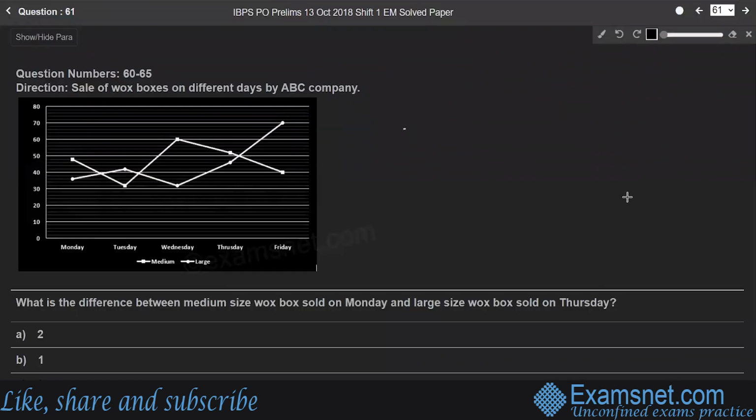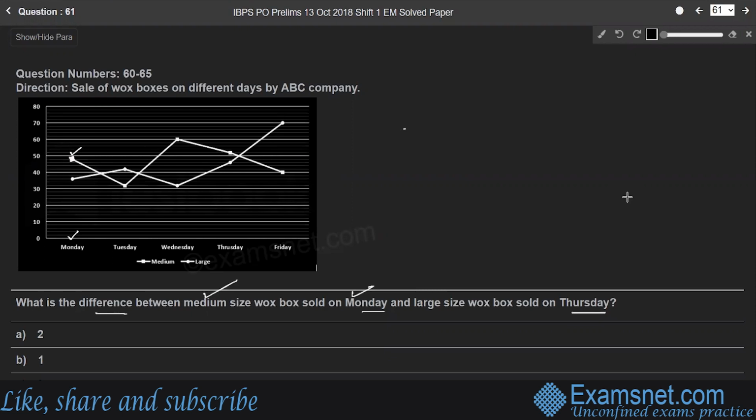Question 61. What is the difference between medium size Vox box sold on Monday and large size Vox box sold on Thursday? So here, medium size Vox box sold on Monday. According to the graph, on Monday there were 48, indicated by the square symbol. Medium size boxes are indicated by the square symbol.